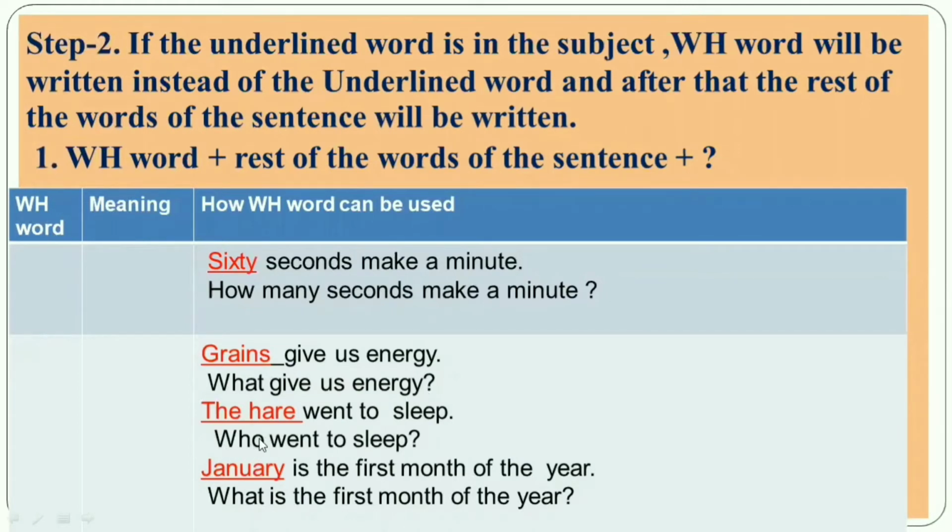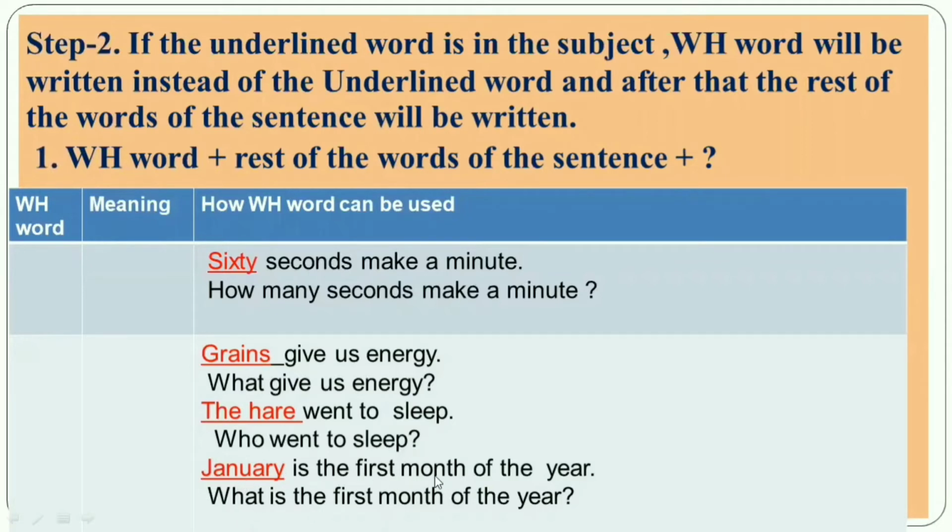And third, the hare went to sleep. So my dear student, look at the underlined word. The underlined word is the hare. It indicates a person, okay? And it is in the subject. So instead of the underlined word, the WH word will be who. And as it is in the subject, all the words will be written after that. So, who went to sleep? And at last, a question mark will be given.